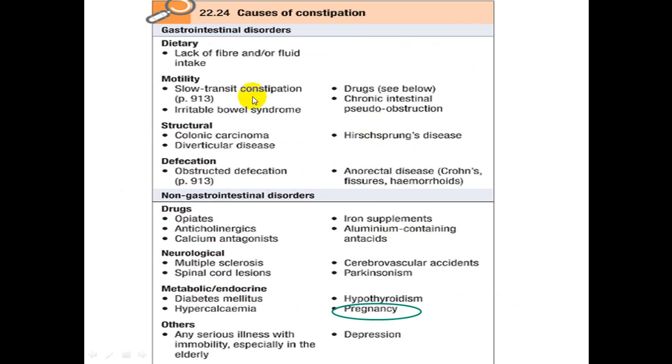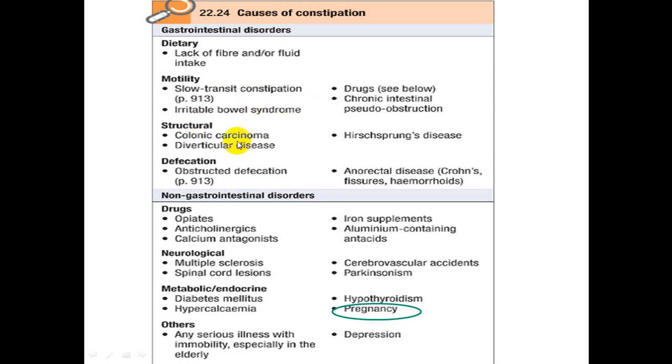Causes of constipation. What are the causes of constipation? Causes could be dietary, such as lack of fiber, common in the Western lifestyle. Motility: slow transit constipation due to drugs, or due to diabetes causing delayed gastric emptying. Motility disorders such as irritable bowel syndrome can present with constipation.